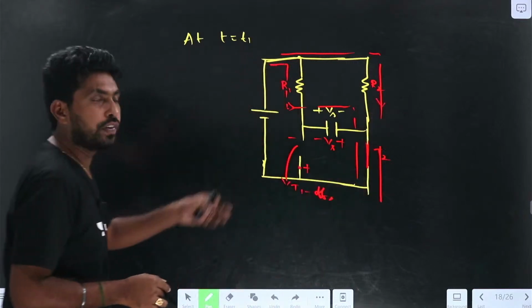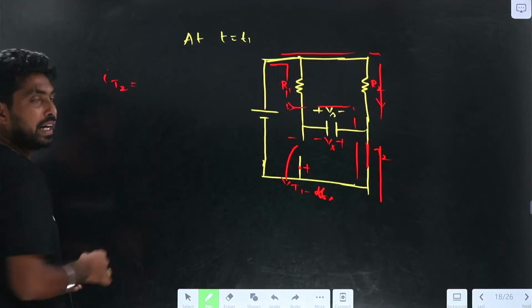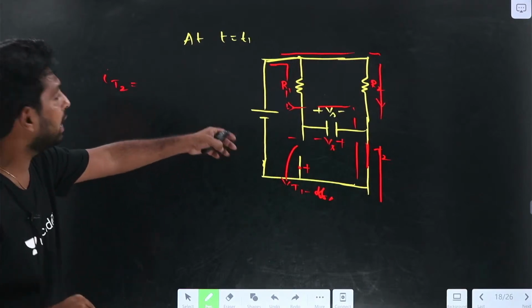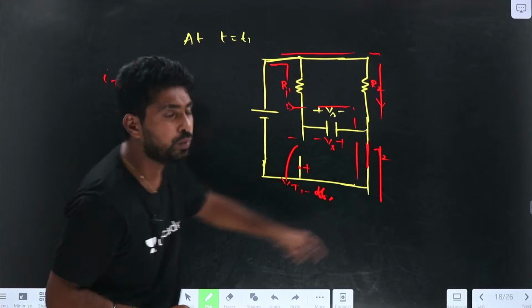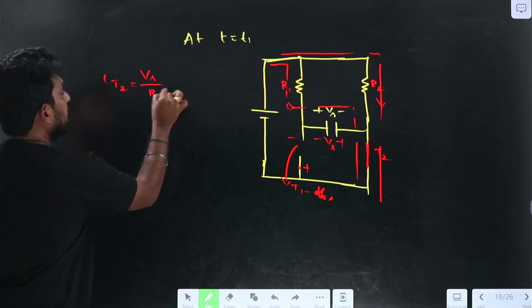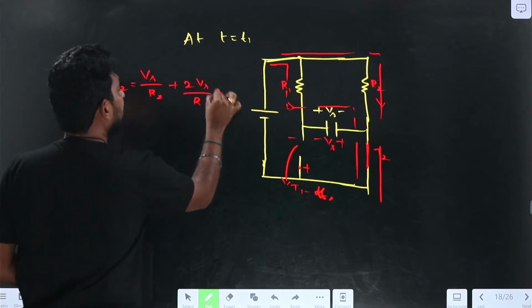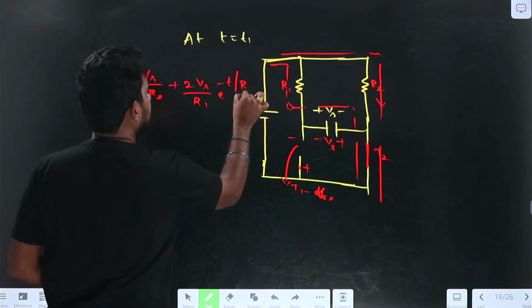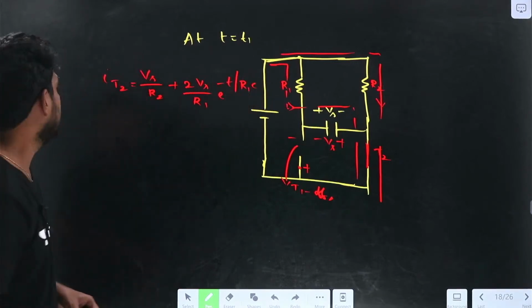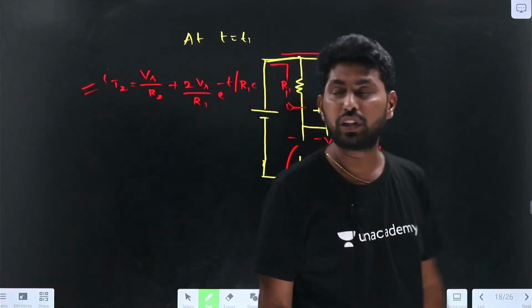So here also, if I find the current, the current IT2 will be equal to Vs by R2 plus 2Vs by R1 into e power minus t by R1C. This is the current flowing through thyristor 2.